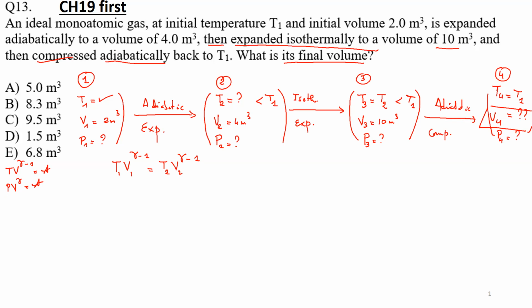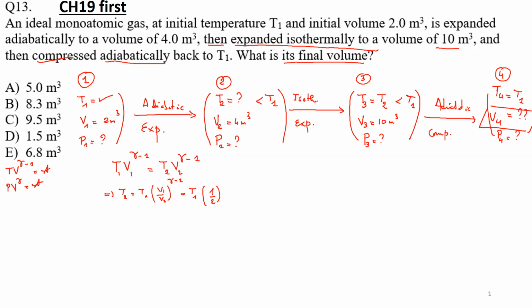Okay, good. So what is T2? Easy. T2 will be just T1 times V1 divided by V2 to the power gamma minus 1. In other words, it will be equal to T1 times V1 divided by V2, which is just 2 divided by 4. So this will give me 1/2. Now, what is gamma?